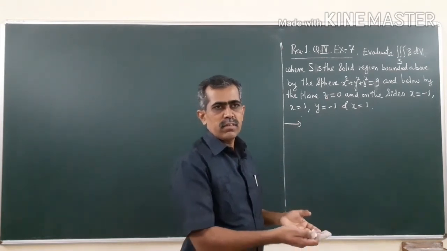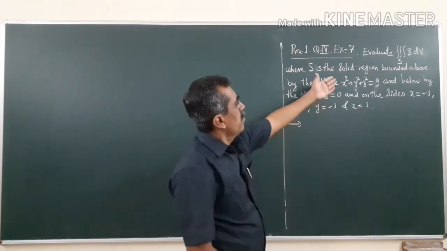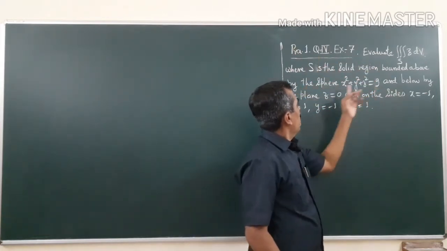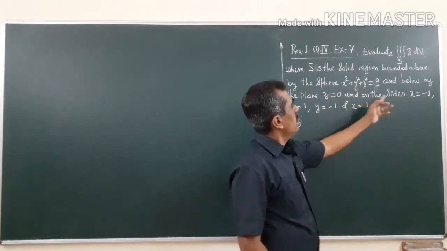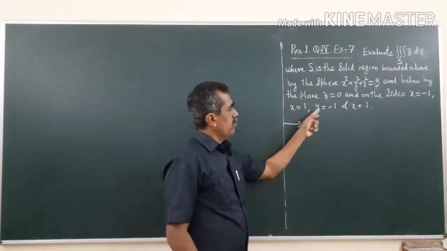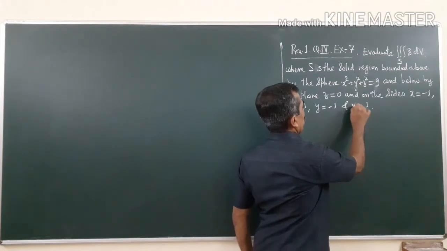Okay, means its base is on z is equal to 0, and yes, it is bounded above by a sphere. Not only that, in the xy plane it is bounded on the sides by x is equal to -1, x is equal to 1, y is equal to -1, and y is equal to 1.